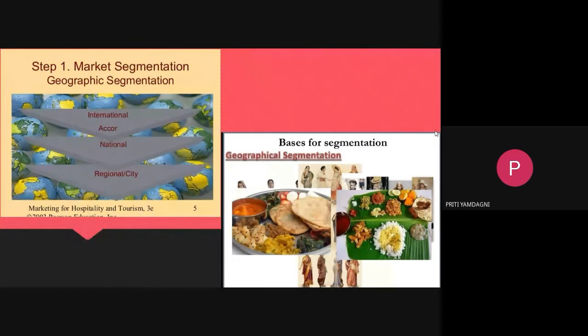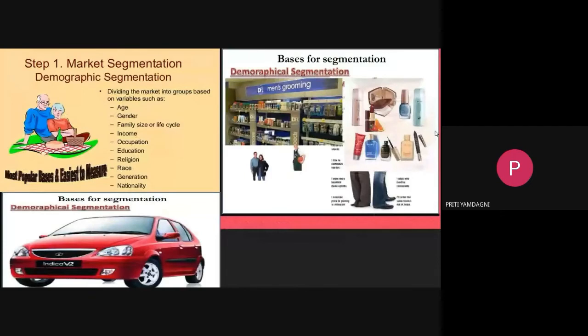Now you can see demographic segmentation. Under that, you can see how it is divided: on the basis of age, gender, family size, or life cycle of the people. Then comes the income of the people, then occupation, education, religion, race, generation, and nationality. Obviously, these are all important factors. You have to focus on these points on which demographic segmentation is based.